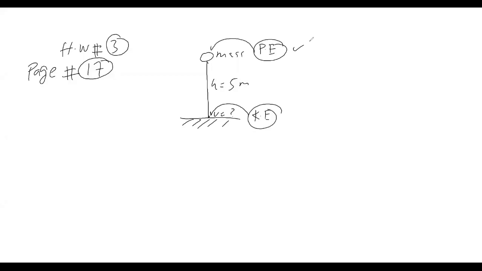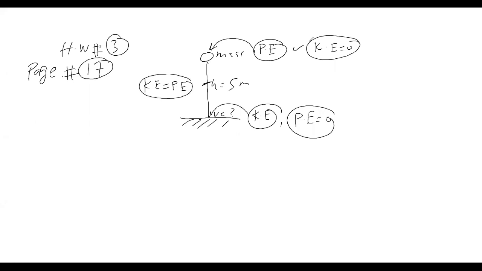Here it's potential energy, we don't know, and kinetic energy is 0. And here its potential energy is 0. At the middle, its kinetic energy and potential energy equal each other.